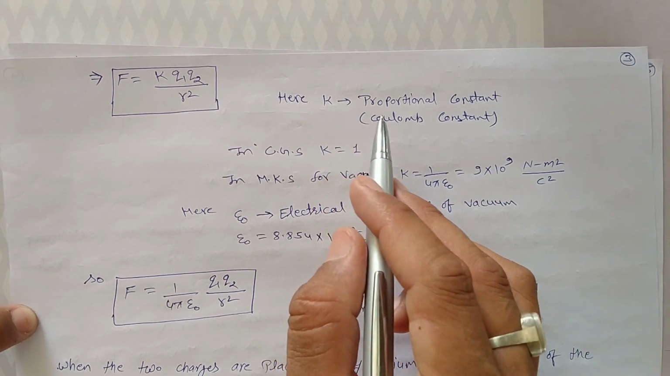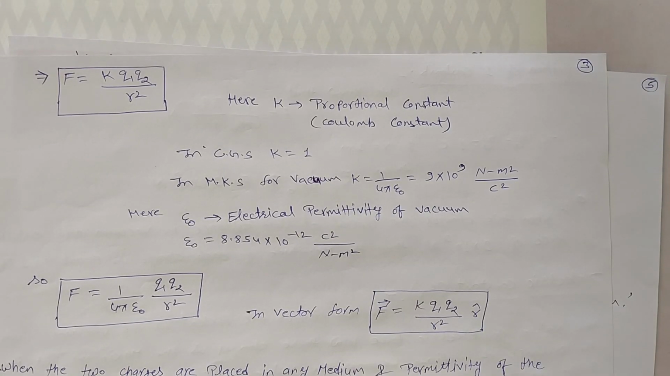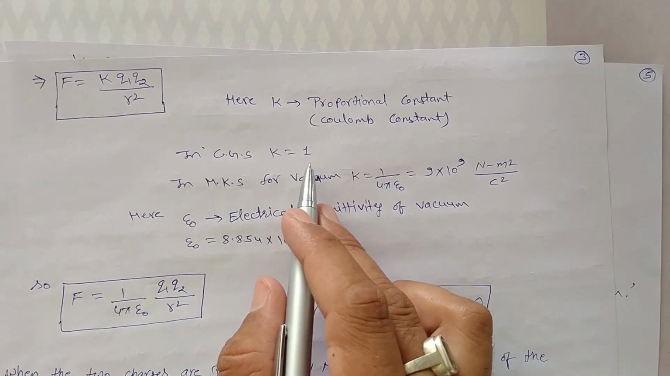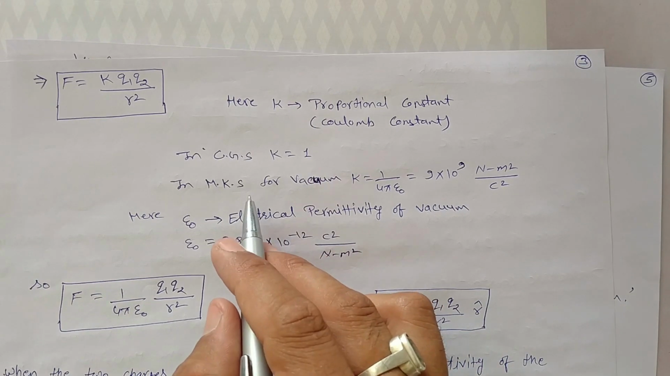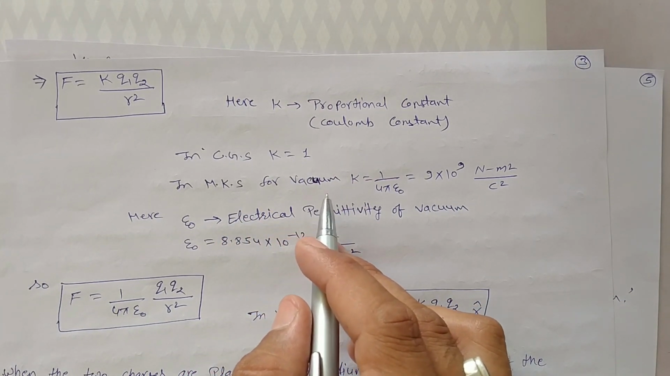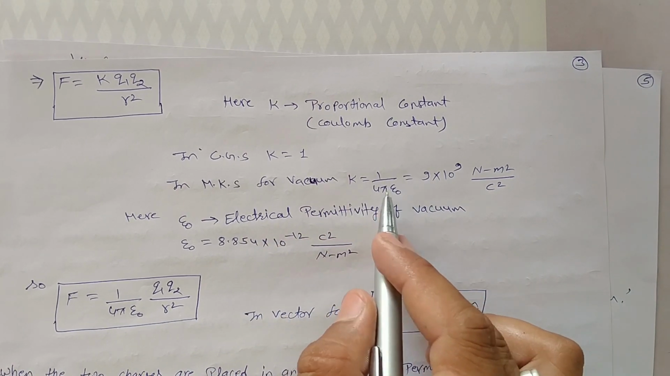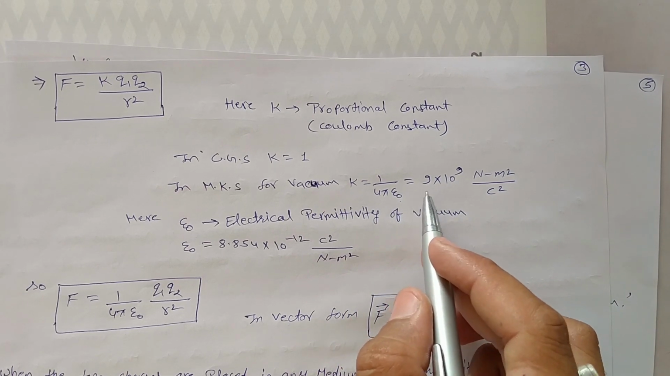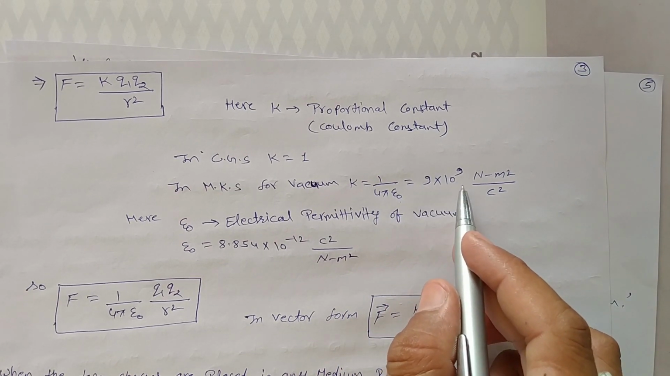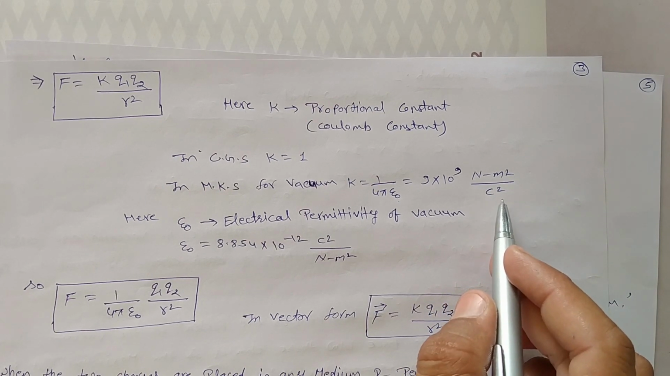Value of a proportional constant depends upon unit system and medium between two charges. In CGS system K is equals to 1, but in MKS system it depends upon medium between these charges. For vacuum K is equals to 1 over 4 pi epsilon naught, and its value is equals to 9 into 10 to power 9. Its unit is Newton meter square per Coulomb square.